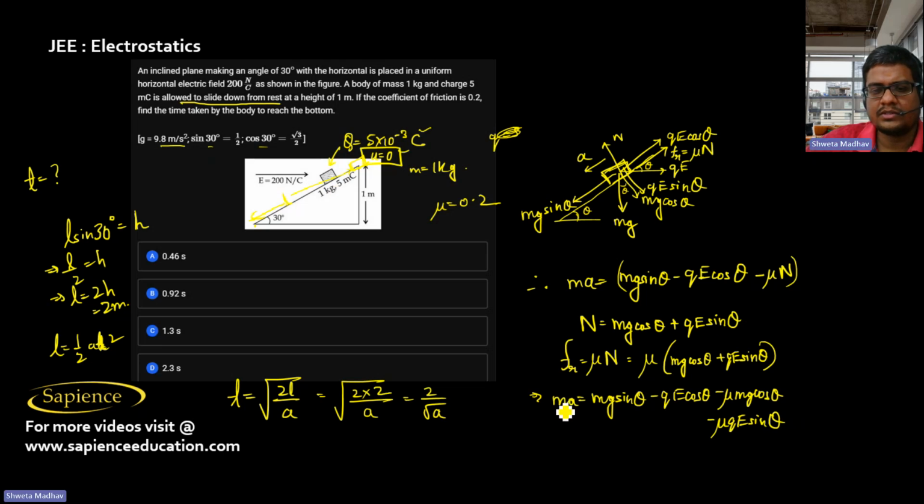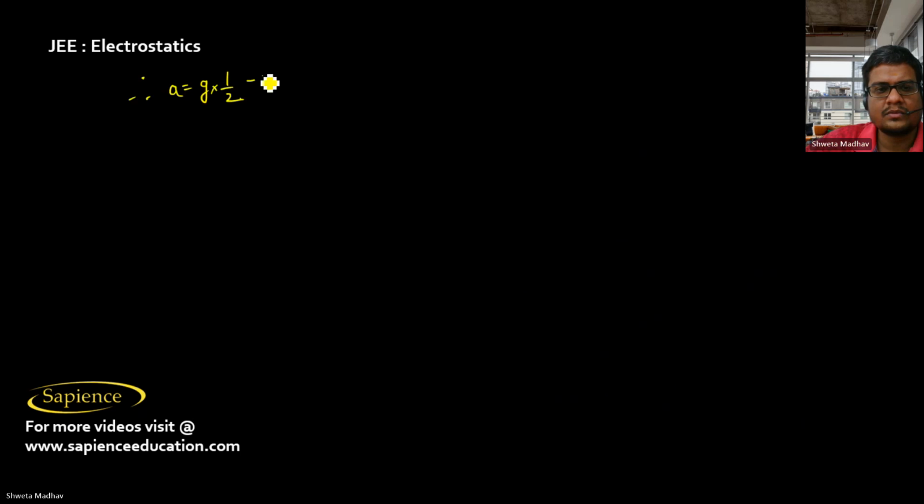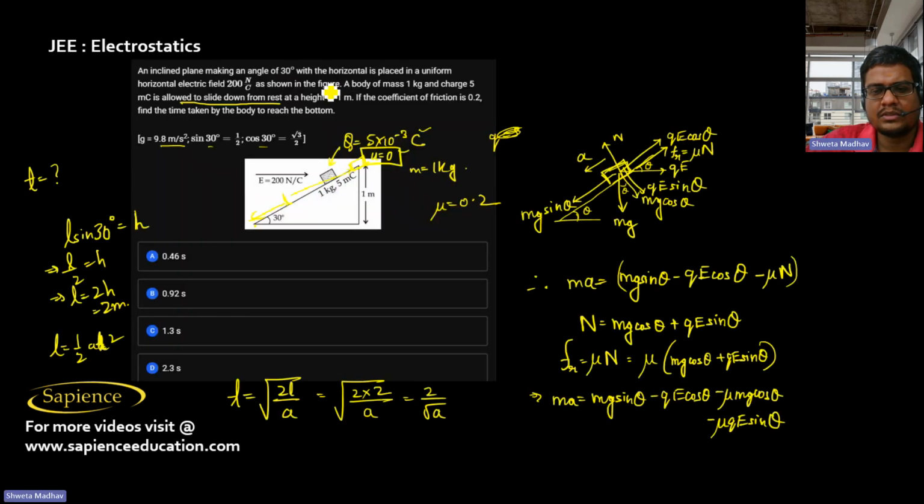So a will be equal to g sin 30, that is half, minus qE cos theta, where q is 5 into 10 power minus 3. E, the electric field, is 200 Newton per coulomb.